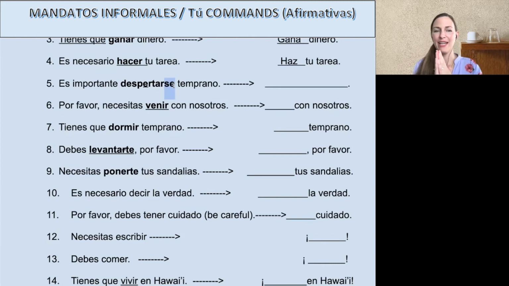It's very indirect, right? I'm saying it's important for one to wake up early. That se isn't te. Okay, it's important for one to wake up early, for people to wake up early. So in the command form, what was it? Paso tres. You have to change this. Anything that's reflexive, because you see a se on the end in this case, it's going to be te. And it's going to be on the end.